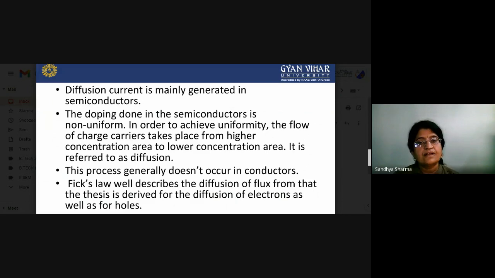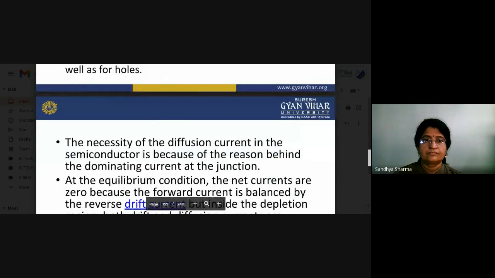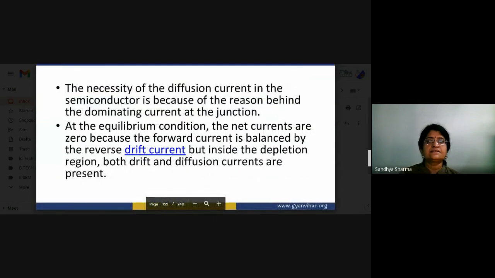Fick's law well describes the diffusion flux. From that, the equations are derived for diffusion of electrons as well as for holes. The necessity of diffusion current in the semiconductor is because it is the dominating current at the junction. At equilibrium, the net current is zero because the forward current is balanced by the reverse drift current. But inside the depletion region, both drift and diffusion currents are present.